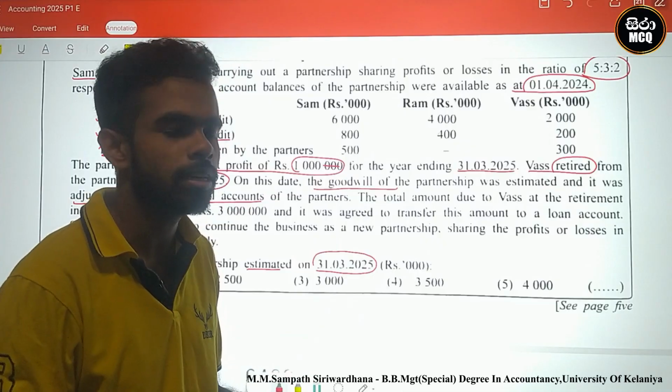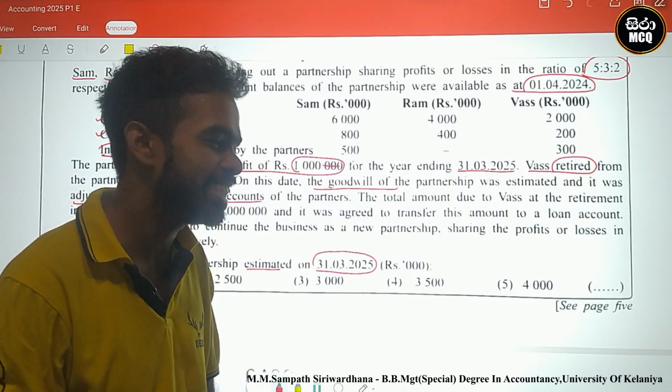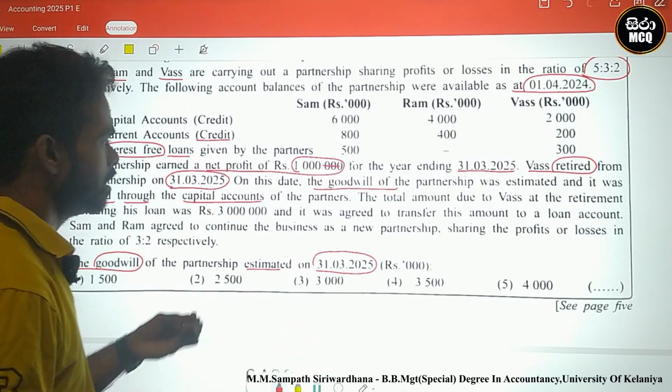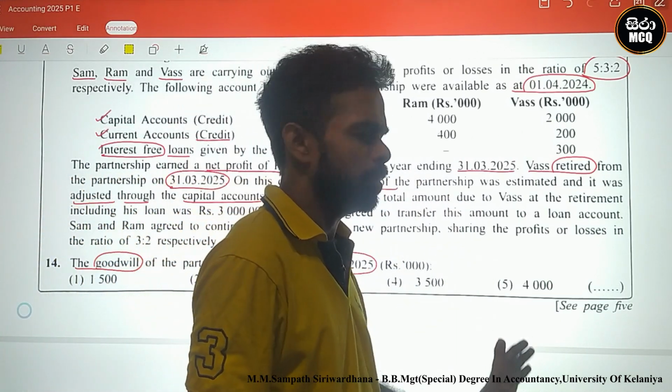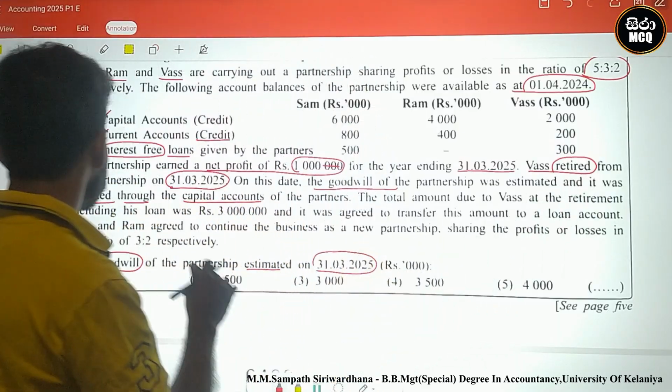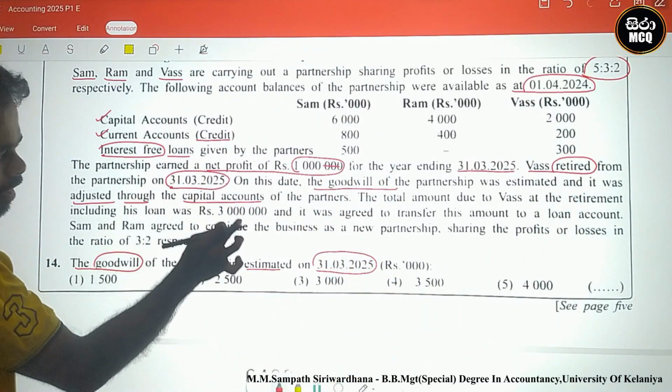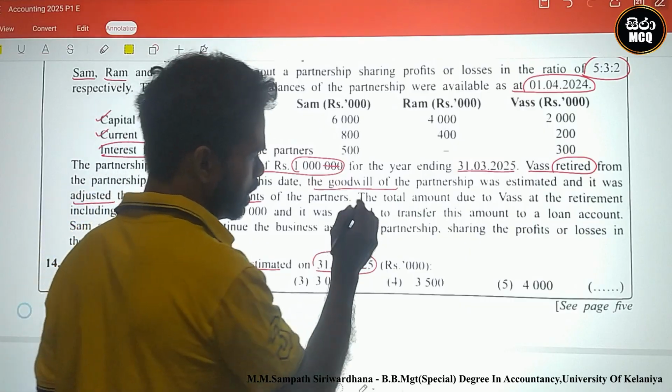Goodwill must be identified, calculated and adjusted through the capital accounts.